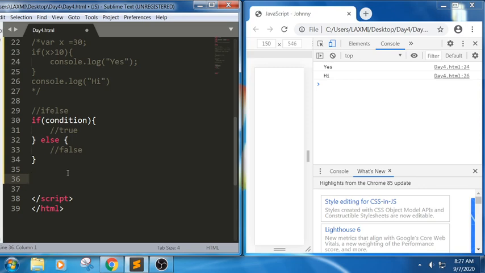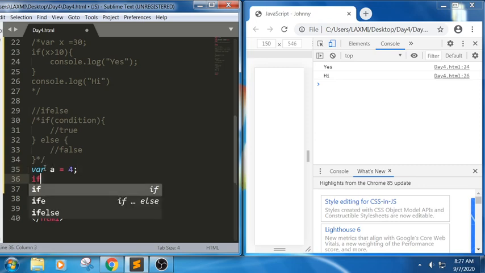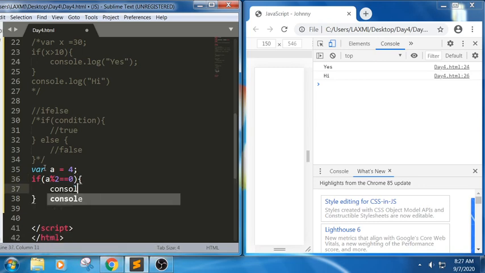Can we write a small snippet implementing the concepts we have covered in yesterday's and today's session? Yes. Can we write a program to find out whether the given number is even or not? Here I am writing variable a equal to 4. We have learned about the modulus operator. If it evaluates to 0, it means the number is divisible by that number. So I'm writing equals to 0. In this I'm writing console.log, it is even.